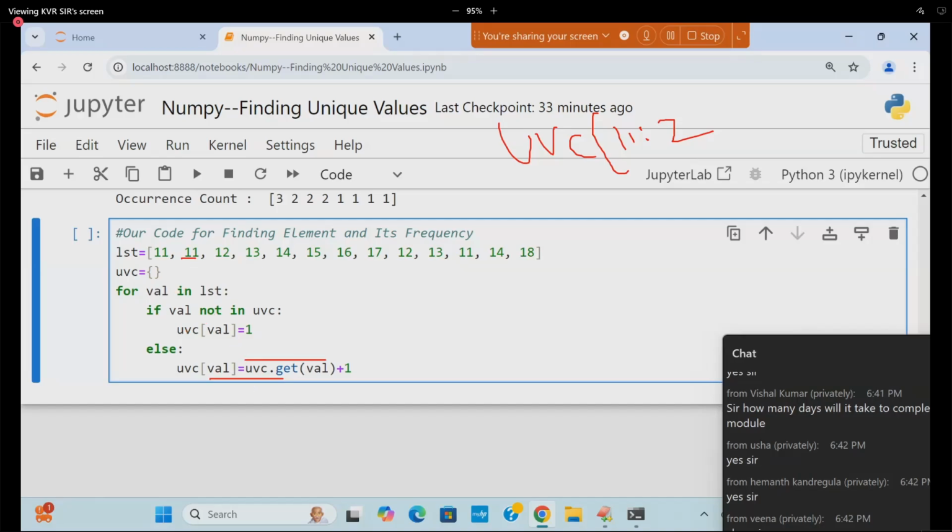UVC of get of 11 is what? 1. 1 plus 1 is called what? 2. At present it is called what? 2. Earlier it was 1. Now it is 2. I think you are following me.